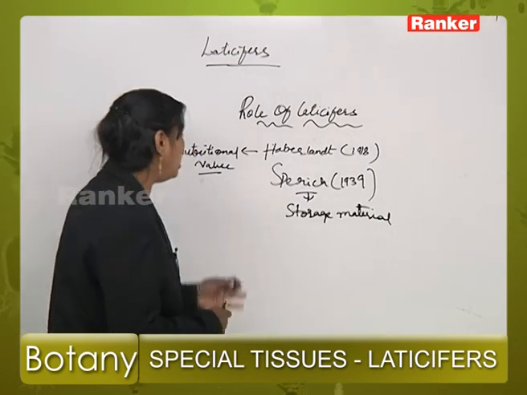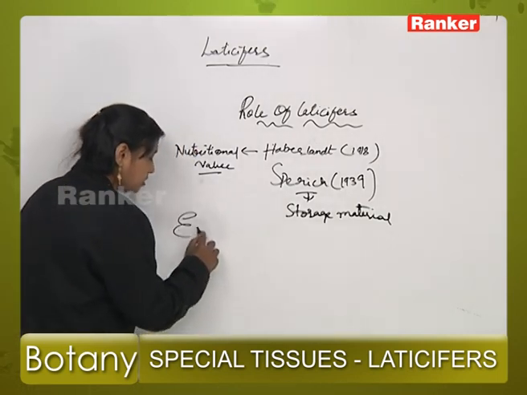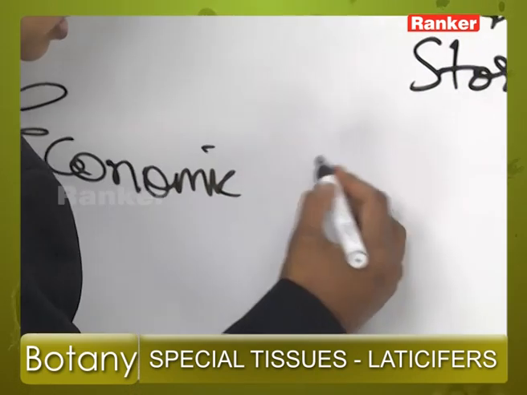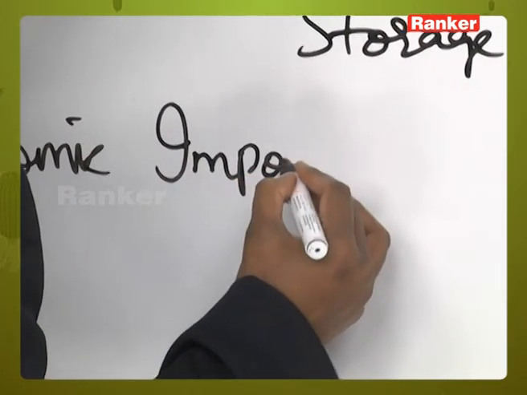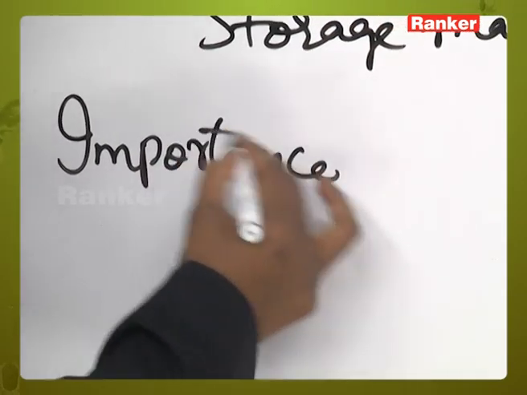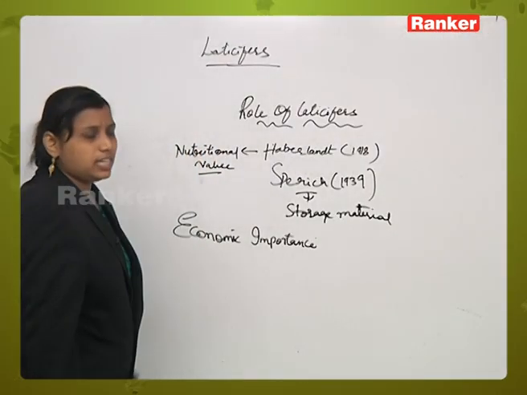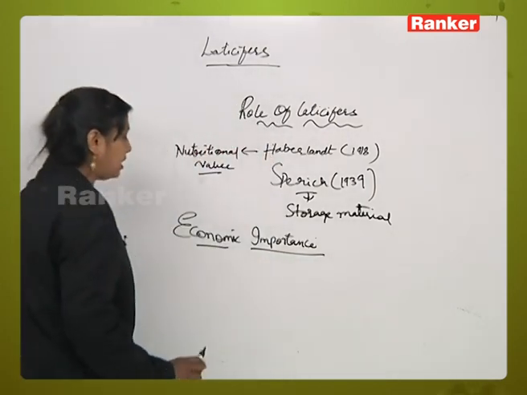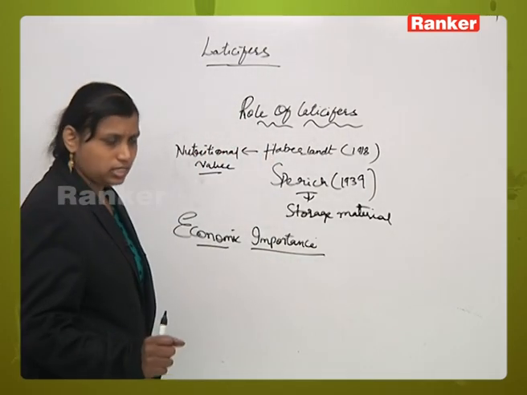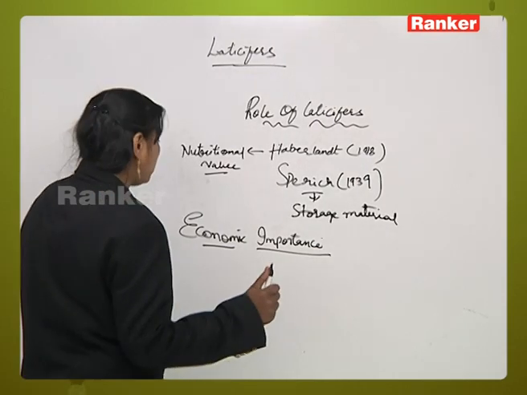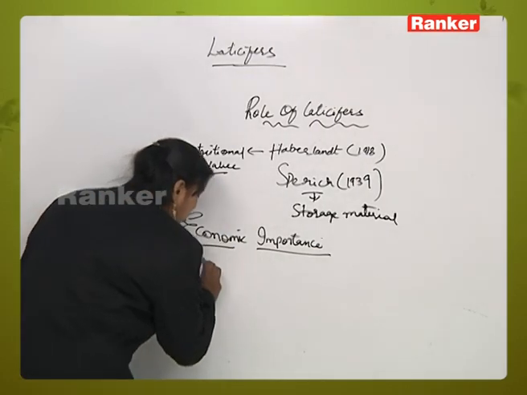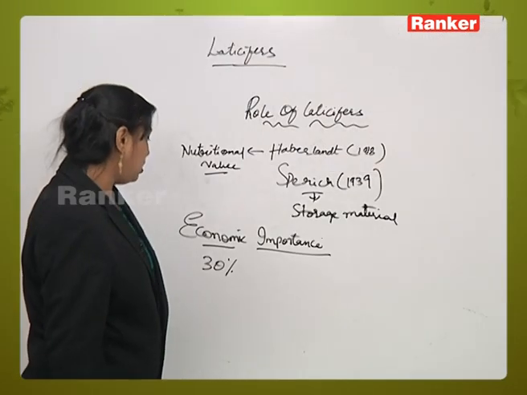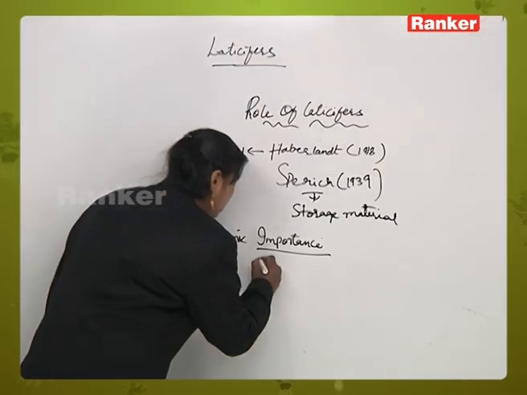Now the next one is the economic importance of laticifers. Why are we studying economic importance here? We study about rubber. Commercially, the latex secreted from these plants is most important. 30% of the rubber is obtained from the latex of Hevea brasiliensis.